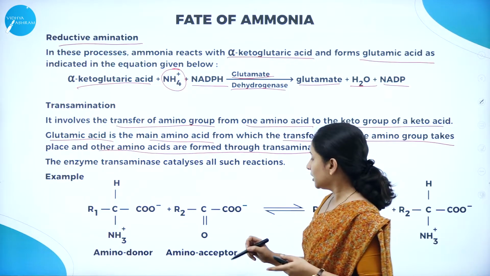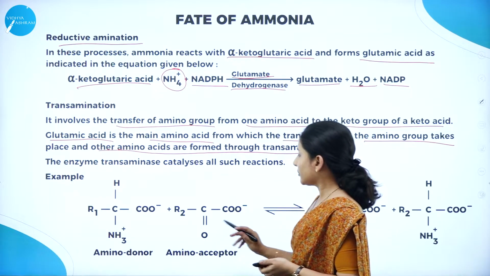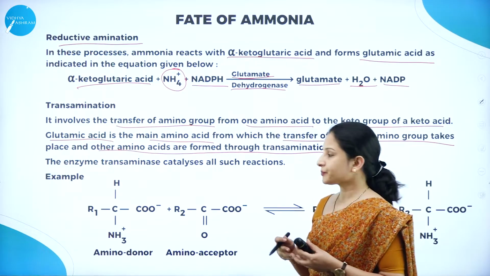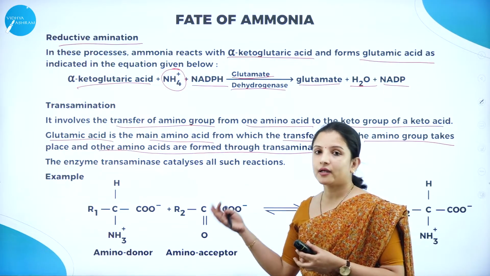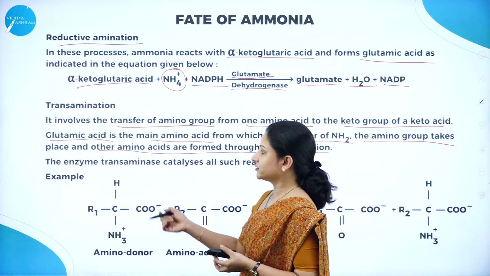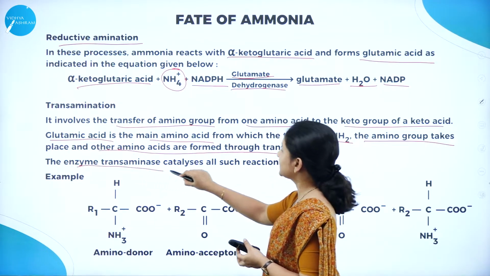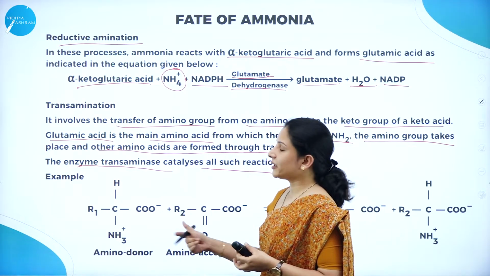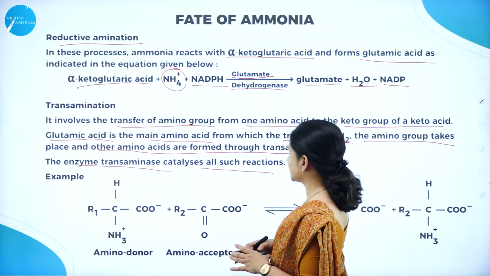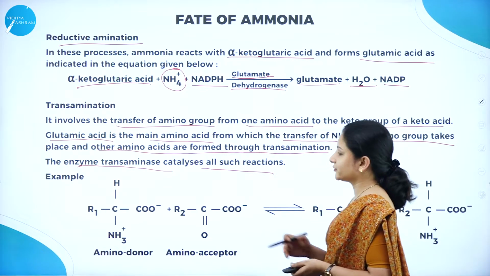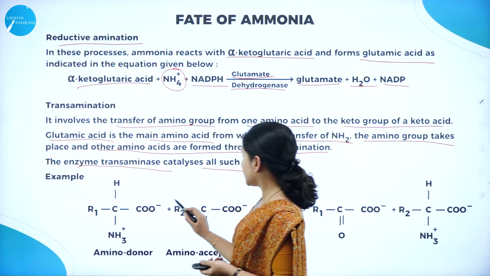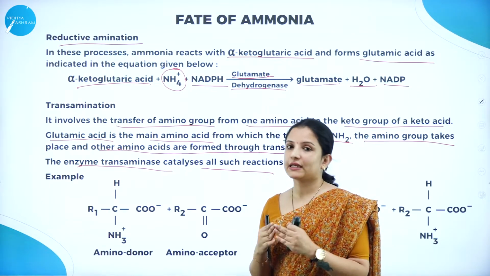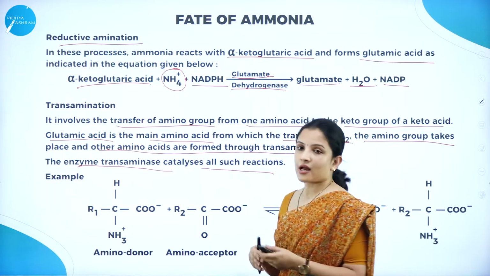So you can see here we have the amino donor and the amino acceptor. One of the amino groups is accepting the amine, whereas the other one is donating. So that is what actually occurs here. The enzyme transaminase actually catalyzes such a reaction. So here, the glutamic acid, which is a main amino acid, is where the transfer of amine occurs to a different group. The amino groups are getting transferred here. So this is about transamination.